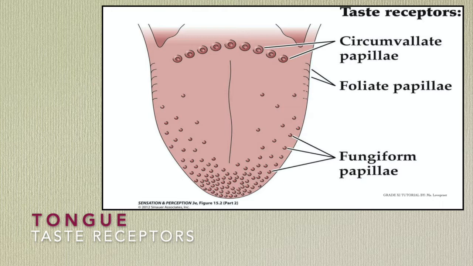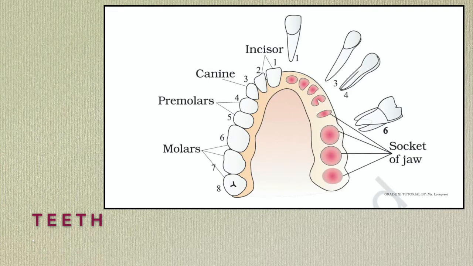Next is the fungiform papillae. These are numerous, meaning large in number, mushroom shaped, and lie on the tip and sides of the tongue. Third category, filiform papillae. These are most abundant, small sized, and present on the anterior two-thirds of the tongue. Now next is teeth.